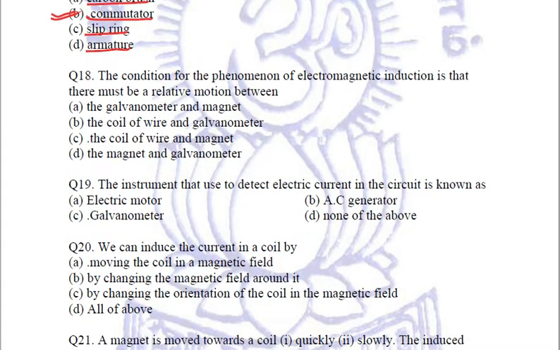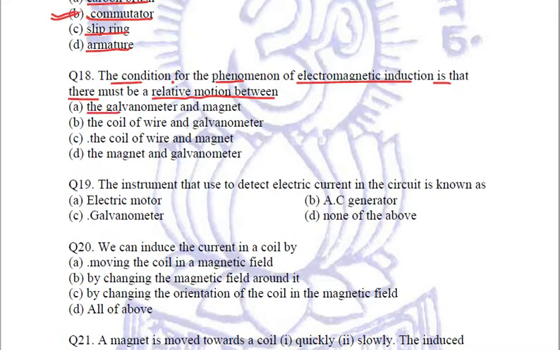Let's see the next question. The condition for the phenomenon of electromagnetic induction is that there must be a relative motion between. Let's see what are the four options given to us.